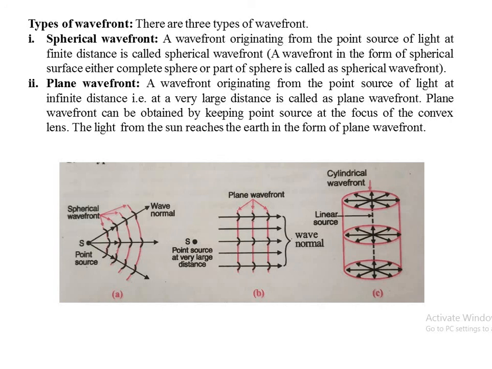First, spherical wavefront. A wavefront originating from the point source of light at finite distance is called spherical wavefront. Observe figure A. S is the source, and at finite distance the curves were drawn. Those curves form spherical wavefront.